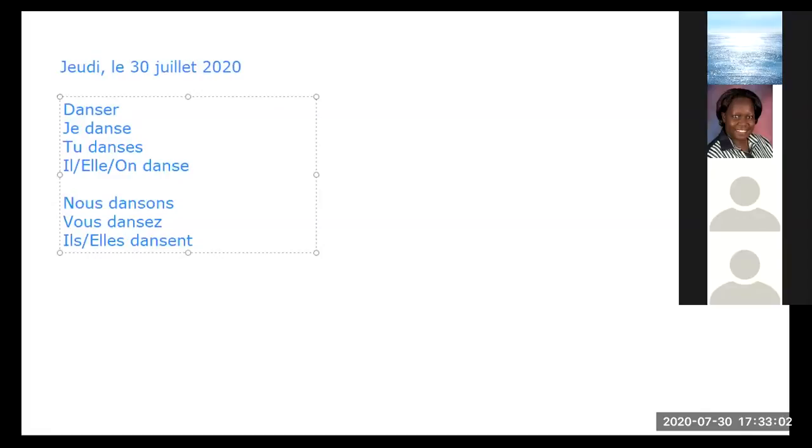Now, as I had said earlier, danser belongs to ER verbs or regular verbs. So you can see that after the root verb, the other persons have some endings. When you have an ER verb, you always, from your right hand, drop the RE. What remains after you drop the RE, we call that the body or the stem of the verb. And what is dropped, we call that the radical of the verb. Now, it is to the stem that remains behind that you fix the endings as we have seen.